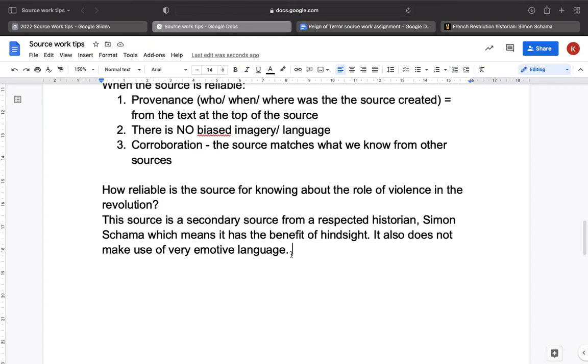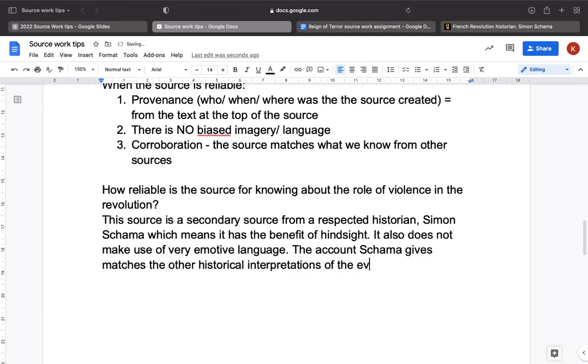If I really didn't feel confident about this, I might also add on here my weakest point, which is the corroboration. The account Schama gives matches the other historical interpretations of the events. So as I say, that's always your weakest line of attack. If you really feel like, oof, I don't know if I've said enough here yet, I might just want to add something else in.